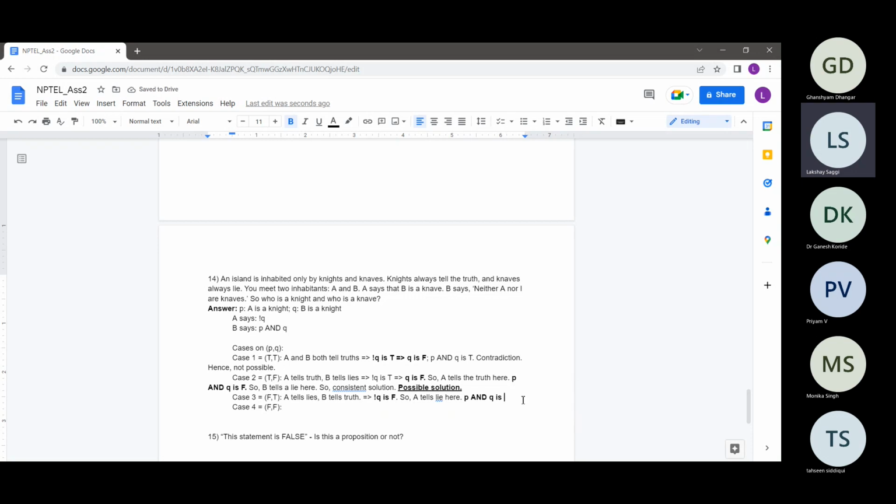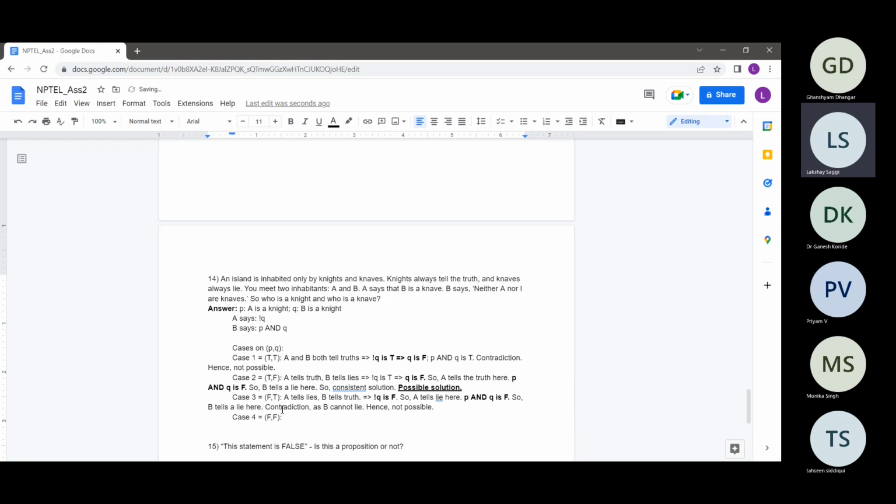So P and Q evaluates to false. So what B is saying is actually a lie here. So B tells a lie here. But in this case, we assume B to be a knight, so he cannot lie. So this is a contradiction, as B cannot lie as he is a knight, right? Hence, this case is not possible.